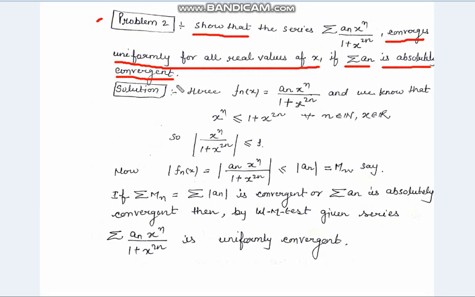As we know, absolutely convergent series are those series in which summation mod a_n is convergent. And we also know that if summation mod a_n is convergent, then summation a_n is also convergent.